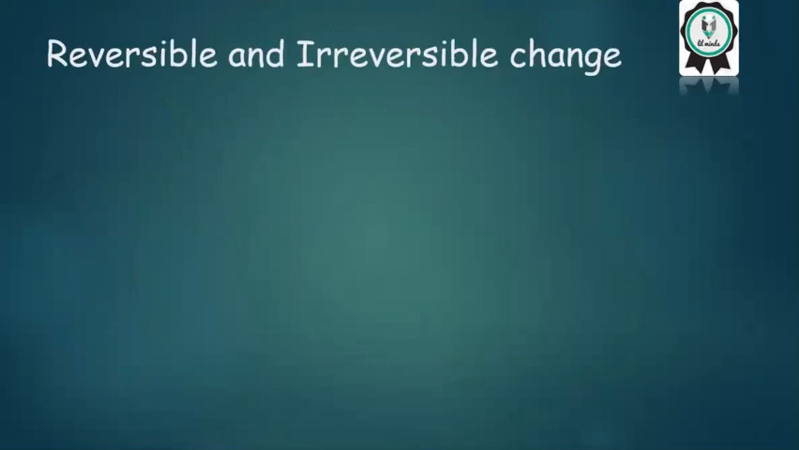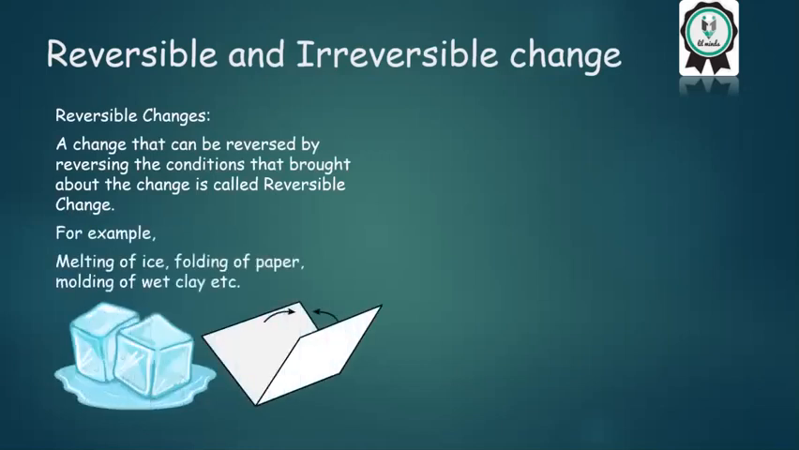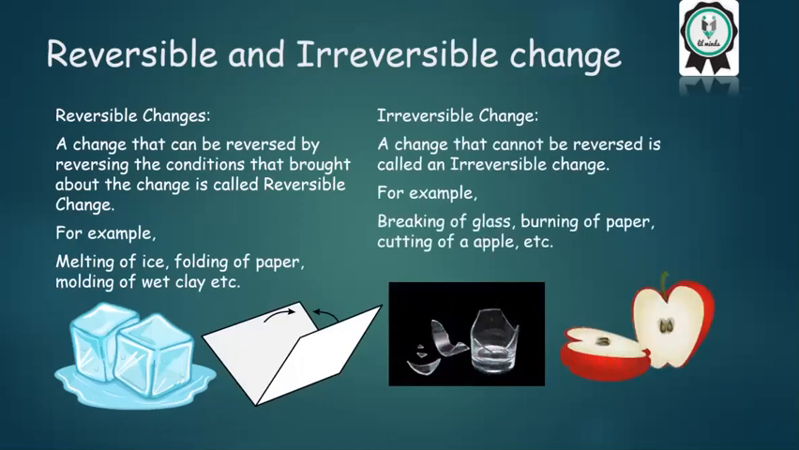Reversible and irreversible change. Reversible changes. A change that can be reversed by reversing the conditions that brought about the change is called reversible change. For example, melting of ice, folding of paper, molding of wet clay, etc. Irreversible change. A change that cannot be reversed is called an irreversible change. For example, breaking of glass, burning of paper, cutting of an apple, etc.